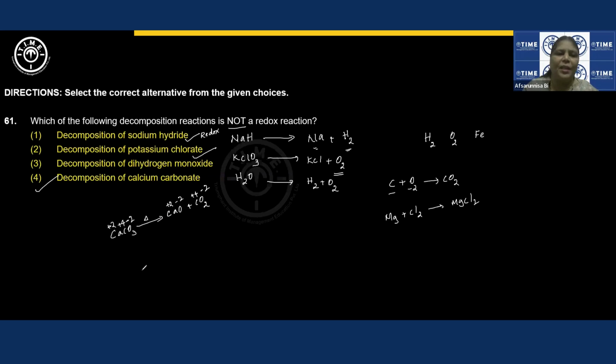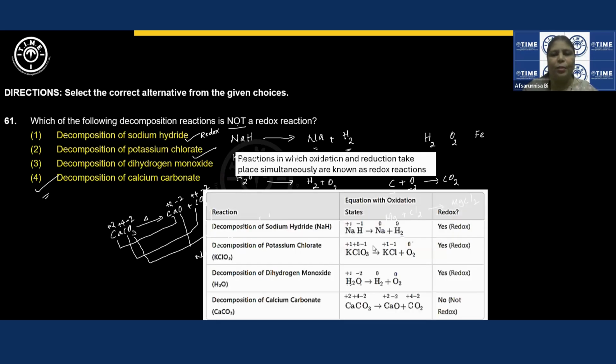Are you able to see any change in the oxidation states of any of the elements on the reactant side and on the product side? If I take calcium, there is no change in oxidation state. If I take carbon, there is no change. If I take oxygen, -2 here, -2 here, there is no change. So there is no change in the oxidation states on the reactant side and on the product side. That's why this is considered to be a non-redox reaction, not a redox reaction. So this is the correct answer. If you want, you can take the screenshot and work out these reactions.